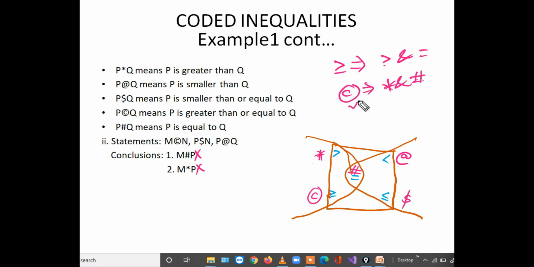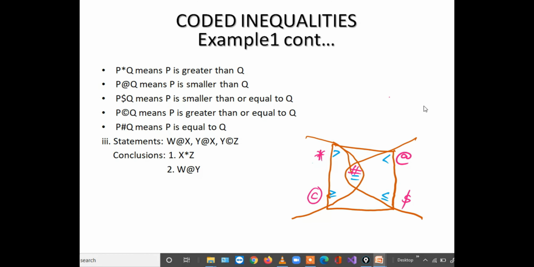If one conclusion has star and another conclusion has hash, they can be considered as either-or. So these two conclusions come under the either-or case because our result is cooperate between M and P, but here in place of cooperate we have hash and star. That's why our answer will be either-or.